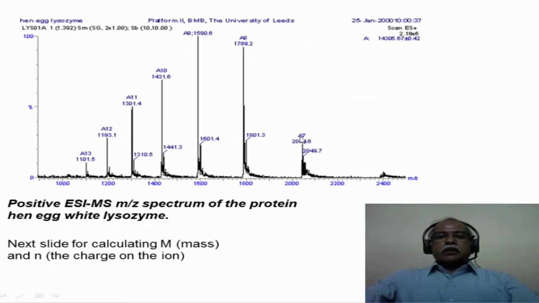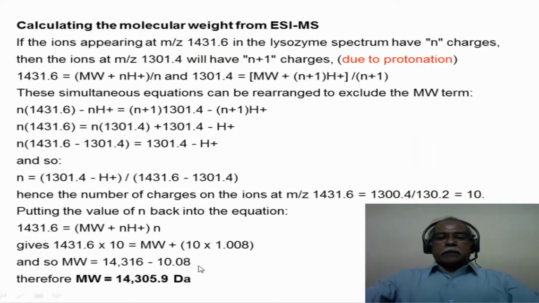So one need not actually know the charge of the particular ion, but what one needs to know is that the adjacent ions are going to be 1 charge more or 1 charge less, going to either side of the spectrum, starting from, let us say, the most abundant ion in this particular case. So it's fairly easy to calculate the number of charges and finally arrive at the molecular weight of this particular enzyme.